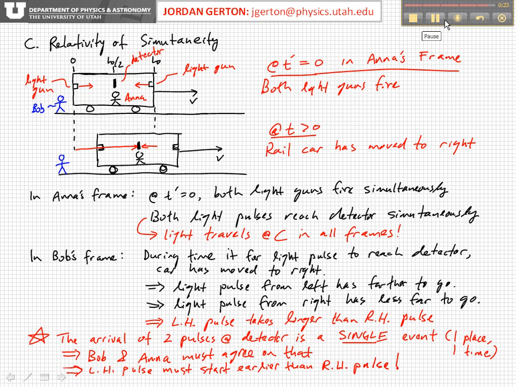But remember, the arrival of the two pulses at the detector in Anna's frame is a single event. It takes place at a single place at a single time, and therefore it's a single event. So Bob and Anna must agree on that. They must agree on the simultaneity of the arrival. The conclusion is that the left-hand pulse must start earlier than the right-hand.